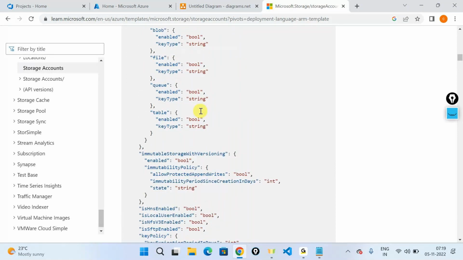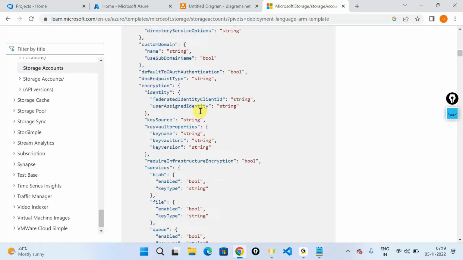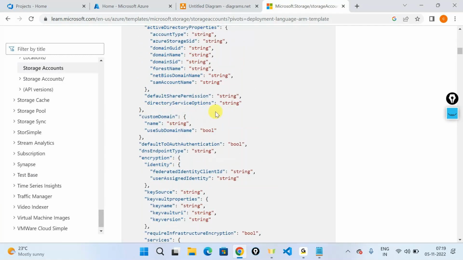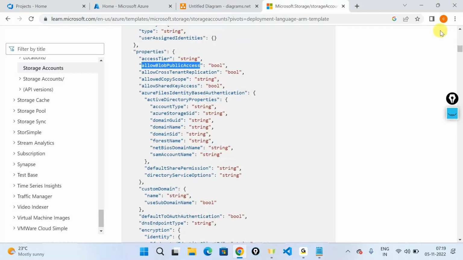For example, let's say, do you want a storage account to be exposed to the public internet, allow public access? It's a Boolean value. So it's telling what exactly it is and what is the data type it is expecting. Boolean, true or false. Do you want that or do you don't want that, and etc.